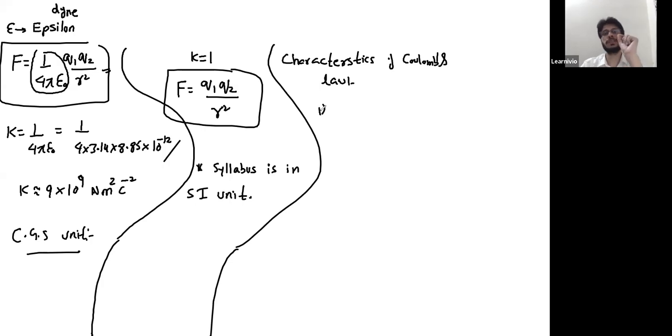Point charge means charge is distributed over a body which is just a point. There are no dimensions of the body: no size, radius, area, or volume of the body. Your body is just a point.